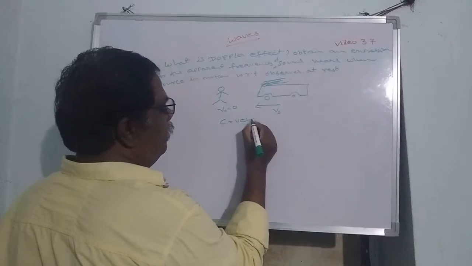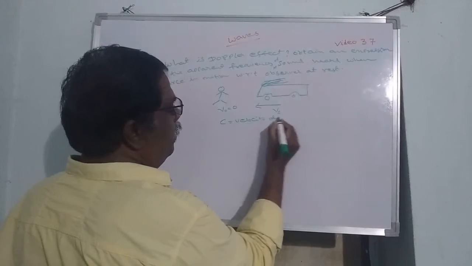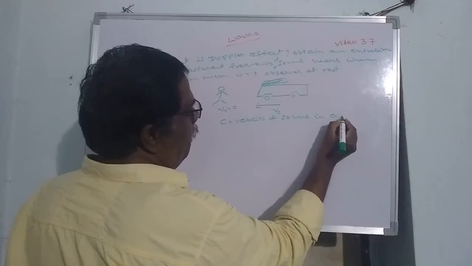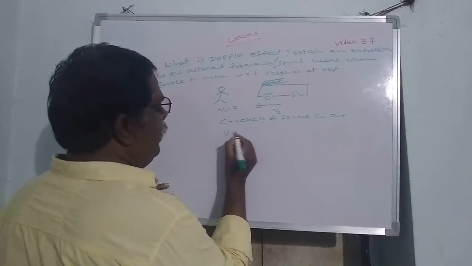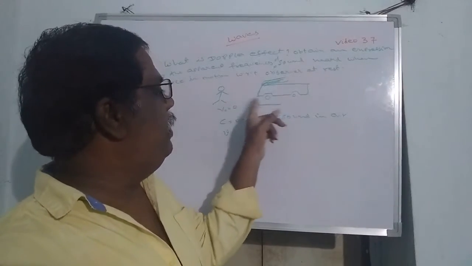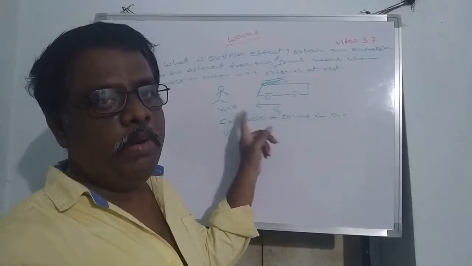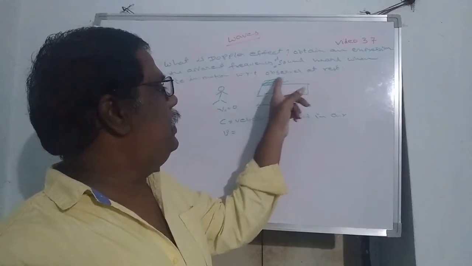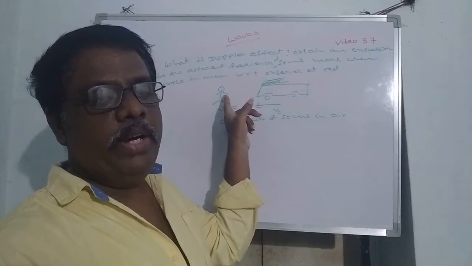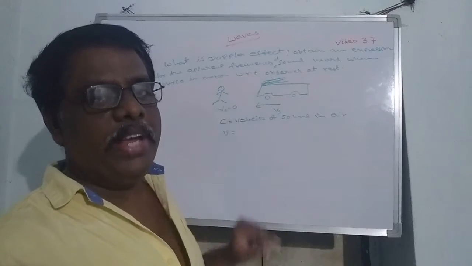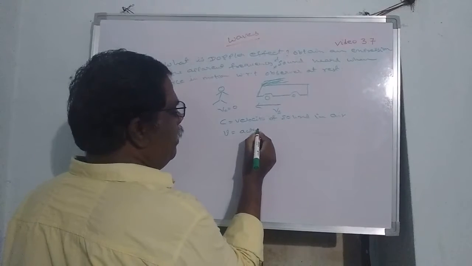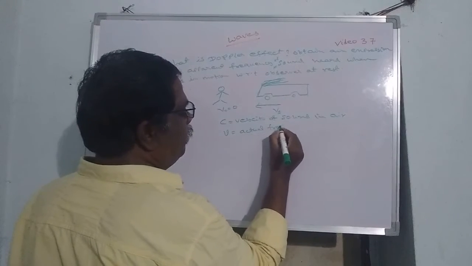The velocity of sound in air will be C. Actual frequency. What is meant by actual frequency? When both source and observer are at rest, the sound heard by the observer has the actual frequency, denoted by mu.